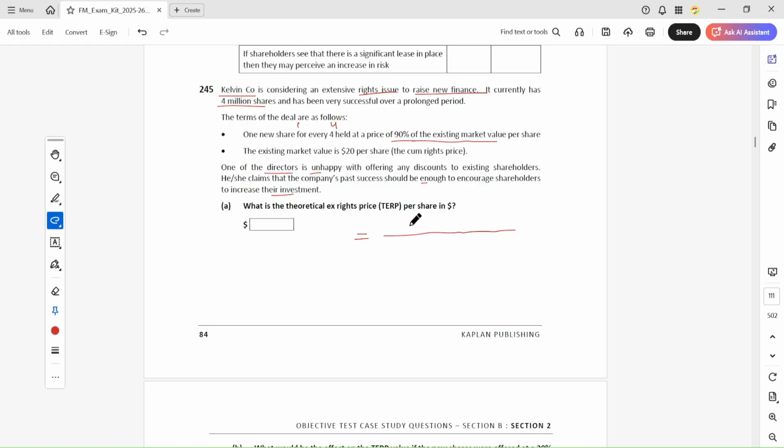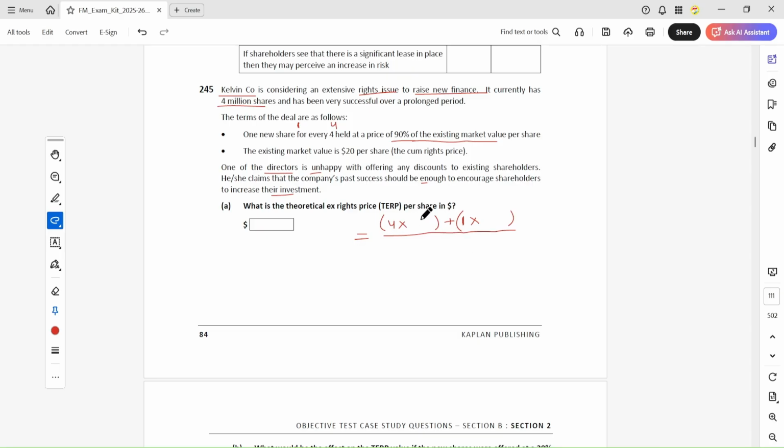You write the existing shares, 4, then plus the 1 new share they get for every 4 held, so 4 plus 1, and you close the bracket.